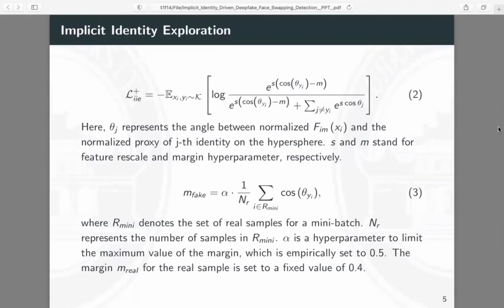The aforementioned EIC loss enlarges the difference between the real and fake samples in the feature space. At this point, the fake samples are only distinguished from the explicit identities in the feature space. To further clarify the implicit identities of fake samples, we design an implicit identity exploration loss, which uses the target face as a guide to refine the implicit identities of fake faces.